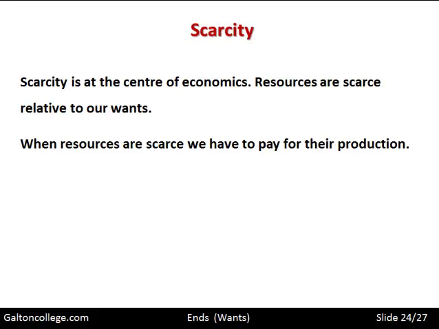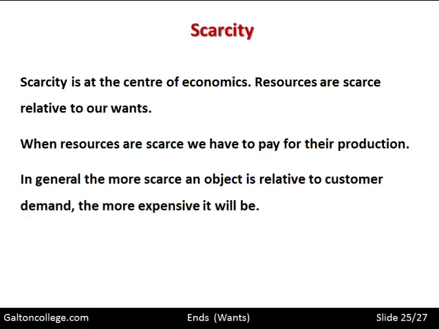We might have to pay someone to process the raw materials into an item that satisfies our wants. We have to pay for the extraction of the raw material from the earth. We have to pay for the fact that it's scarce. In general, the more scarce an object is relative to customer demand, the more expensive it will be.